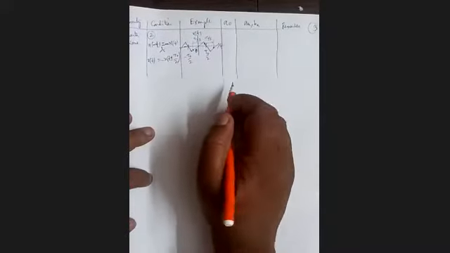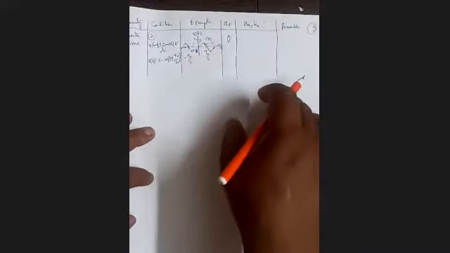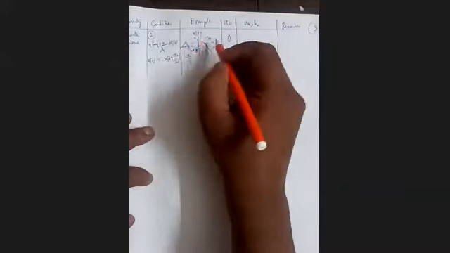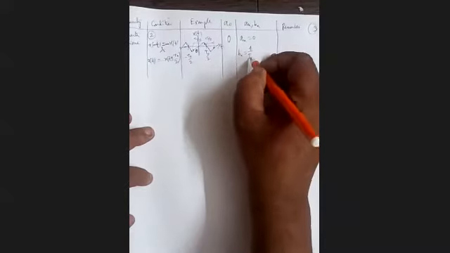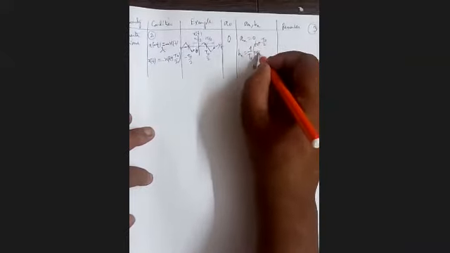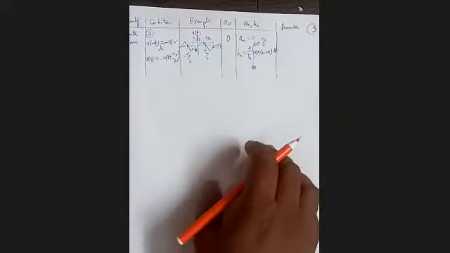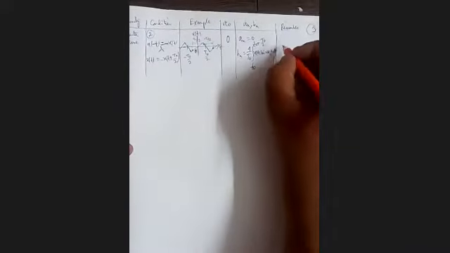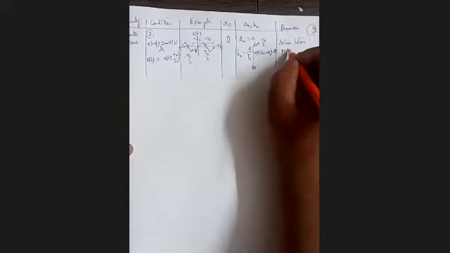So both the conditions are satisfied. Here positive area, negative area, they cancel each other and A0 will be always 0. Now, since it is an odd function, an will be 0 and bn will be 4 by T0 integration from t0 to t0 plus capital T0 by 2 x(t) sin n omega 0 t dt. And the remark is that sine terms are present only.